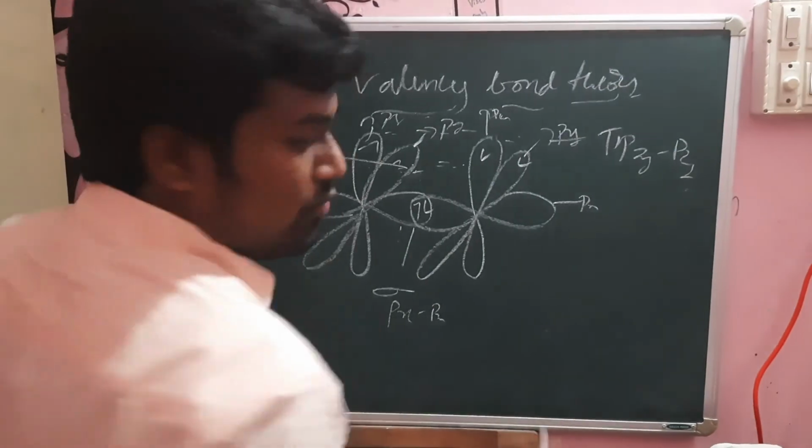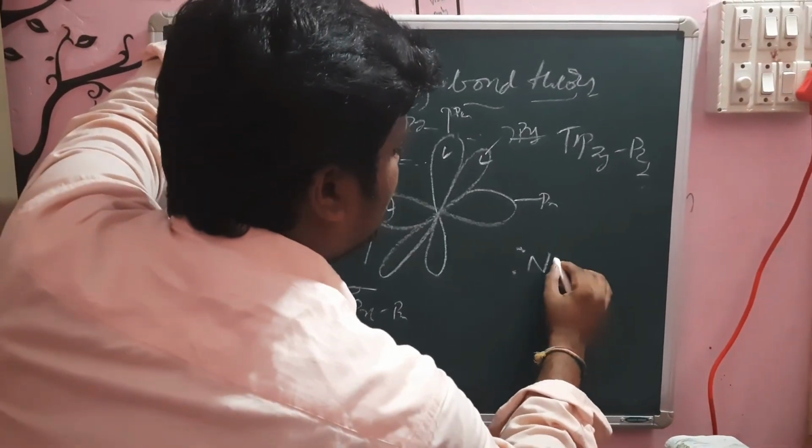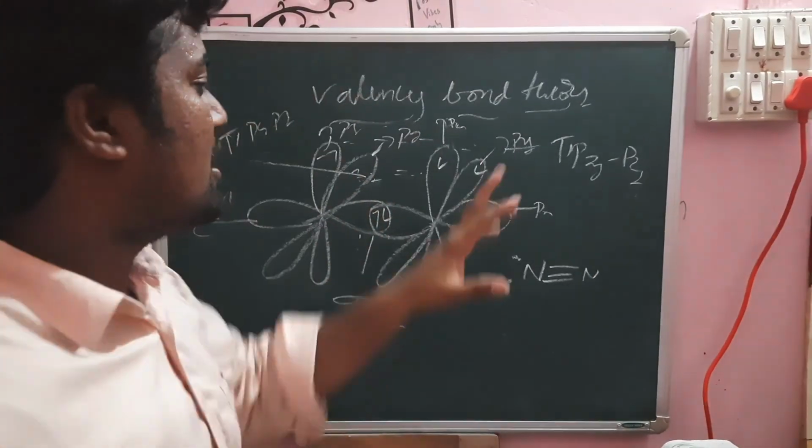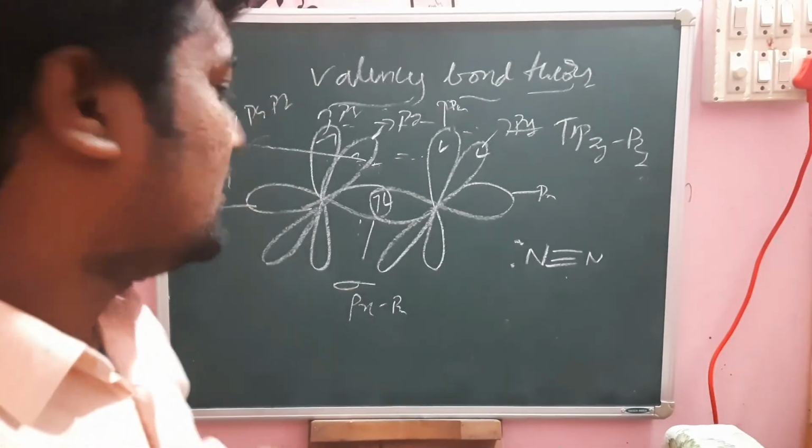Finally we write the structure of the nitrogen molecule like this: nitrogen has three bonds in total, one sigma bond and two pi bonds. Okay, this is my topic.